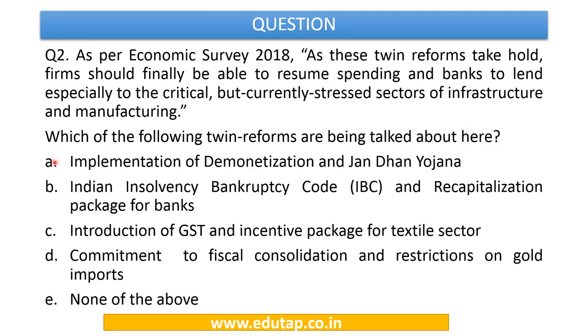Options are implementation of demonetization and Jan Dhan Yojana, Insolvency and Bankruptcy Code and recapitalization package for banks, introduction of GST and incentive package for textile sector, commitment to fiscal consolidation and restrictions on gold imports, or none of the above.